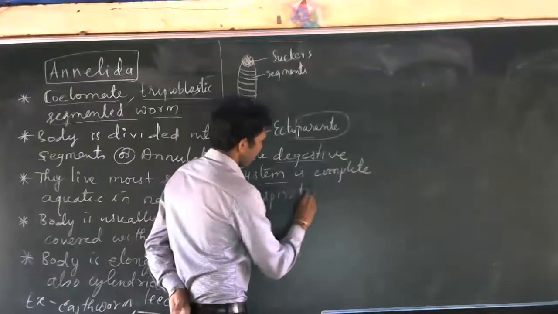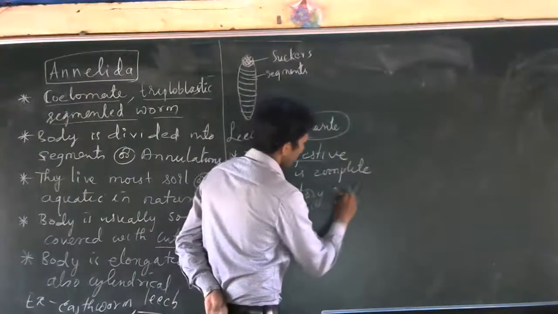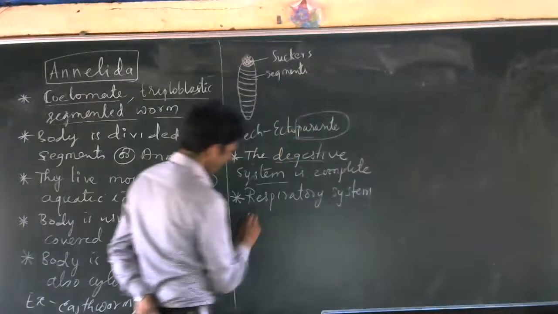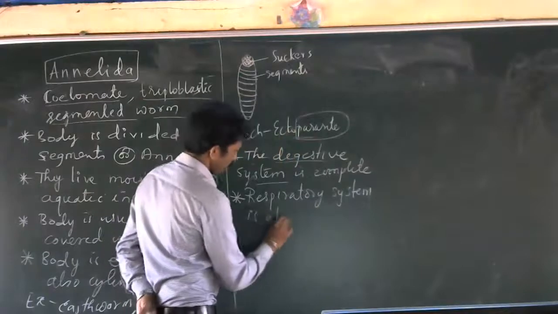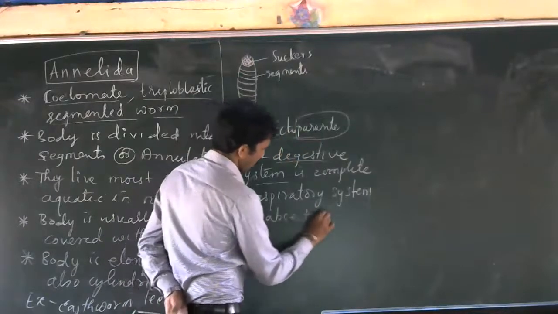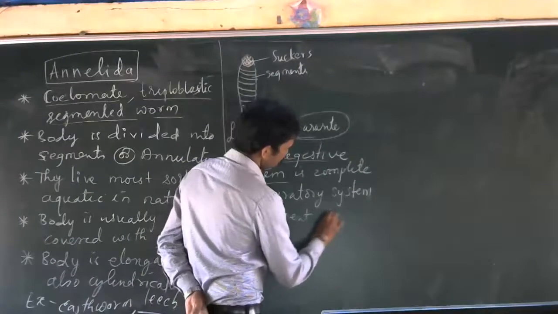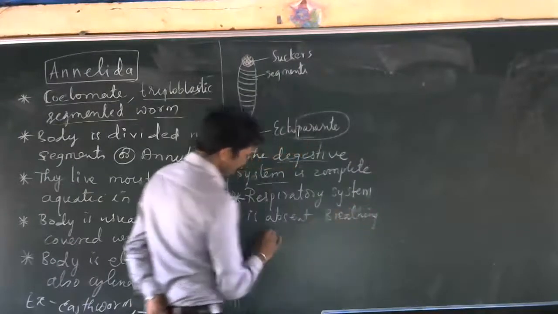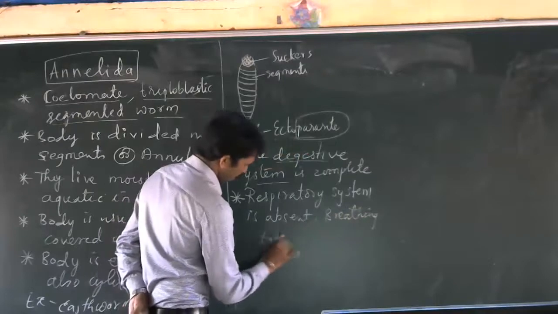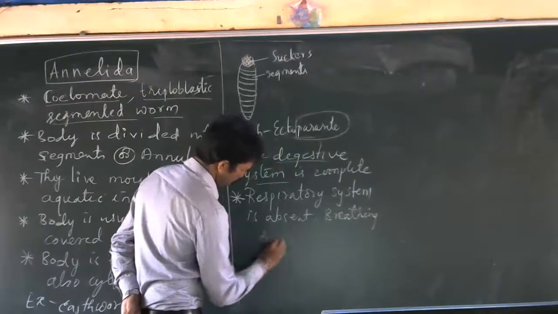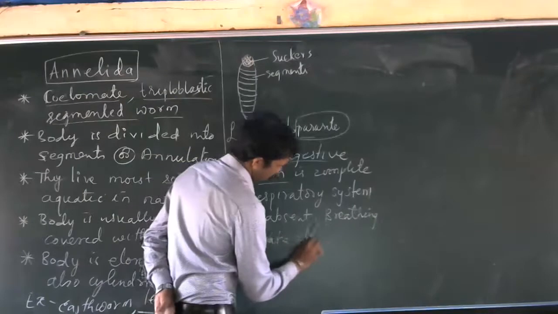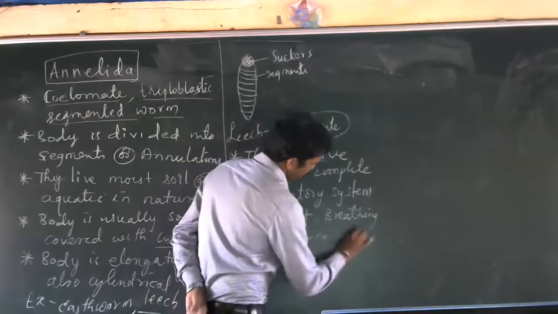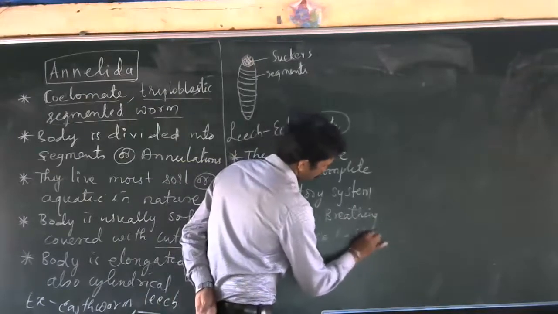Respiratory system is absent. Breathing takes place by skin. Okay.